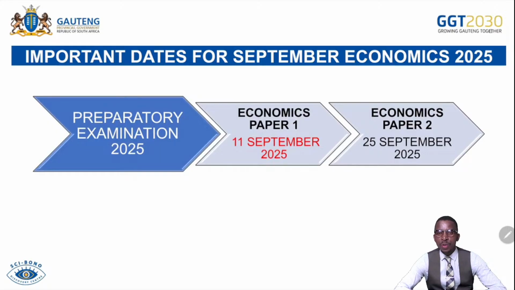Then we go straight to economic issues. Your question number 6 would be amongst the following essays. The first one will be discussing in detail consequences of inflation. Second one will be discussing in detail measures to combat inflation. The third one will be discussing in detail benefits of tourism. The fourth one will be discussing in detail effects of tourism.